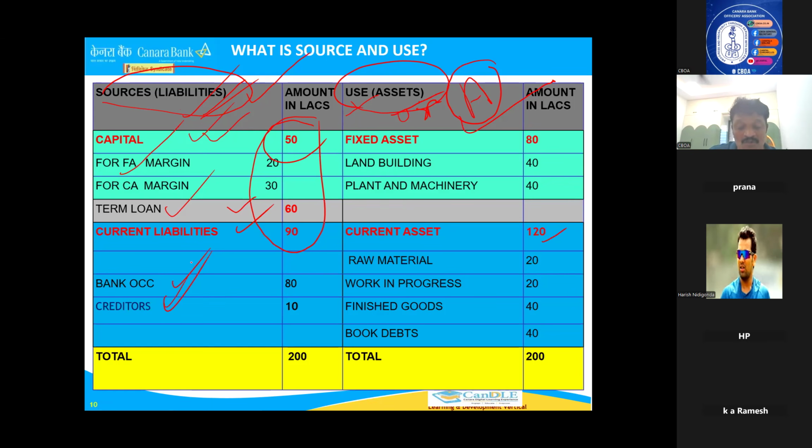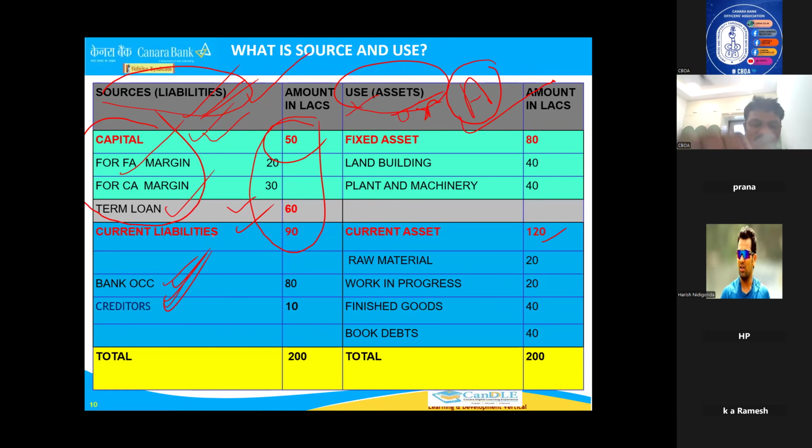Now, I hope you understood what is a short term and what is a long term source. Capital is long term. Till the business exists, it will be there. Term loans are more than 1 year, as I told you already. A term loan is minimum 1 year: 1 year, 5 years, 10 years, like that only it will be there. So a term loan is also a long term source. So these two are long term sources.